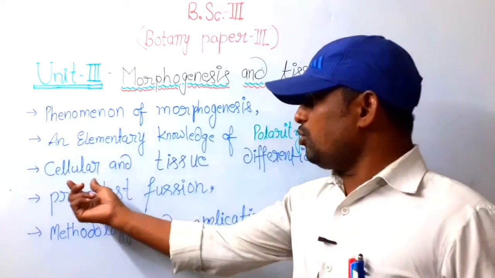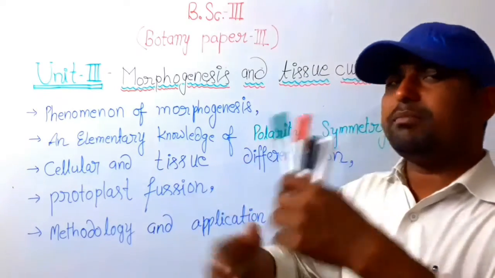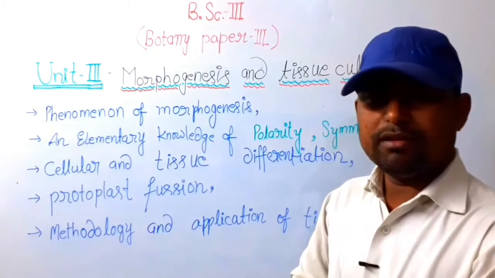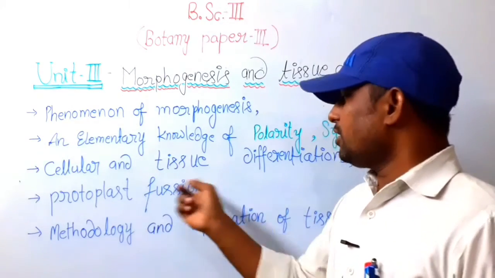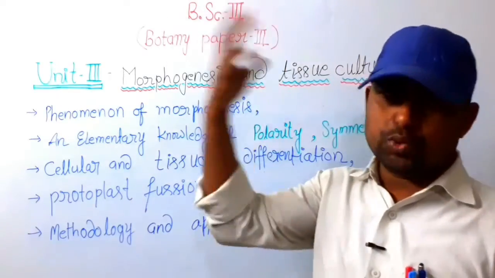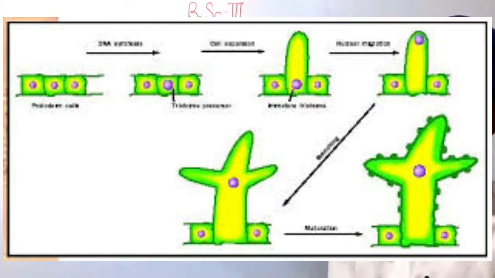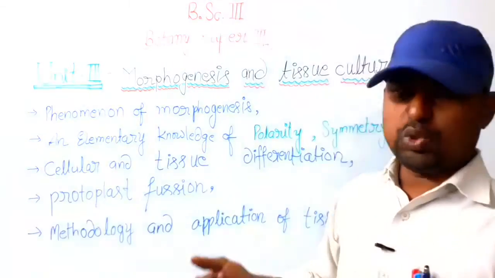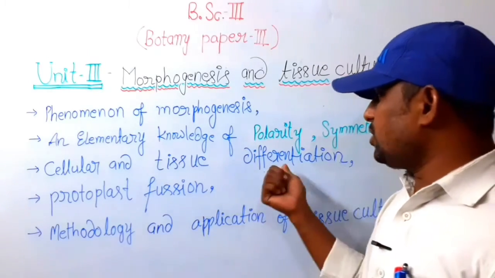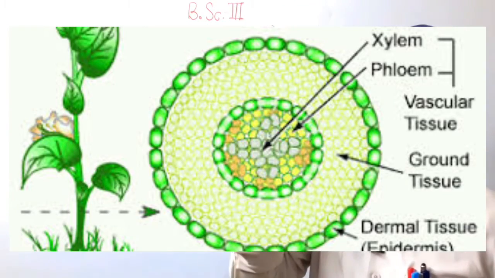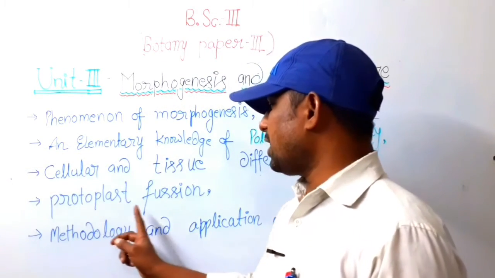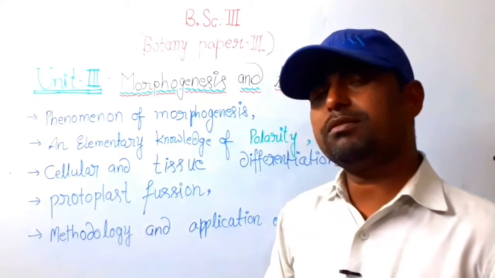How do cellular and tissue differentiation occur in the cell and in the plant body? Mostly tissue differentiates for the development of the tissues and the development of the whole plant. Actual tissue differentiation occurs in the apical notch of the plant. Next topic, protoplast fusion.